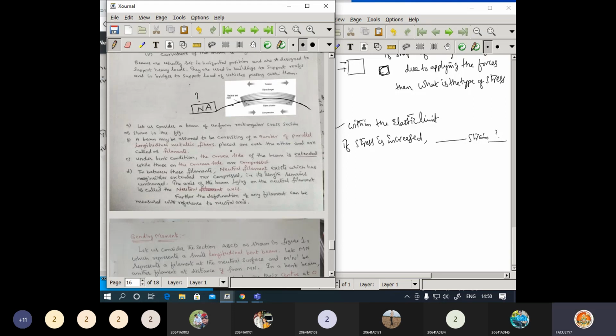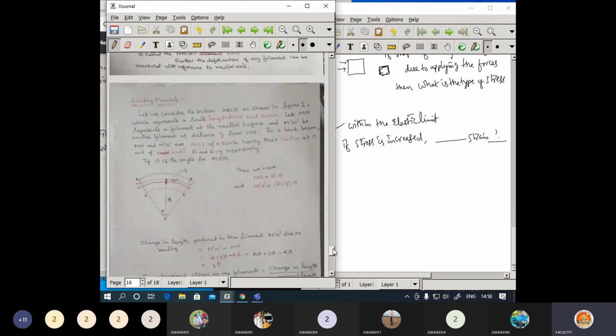Now what happens above the neutral axis? Above the neutral axis, the filaments are under tension. Below this, they are under compression. So these things I may convert into objective questions.